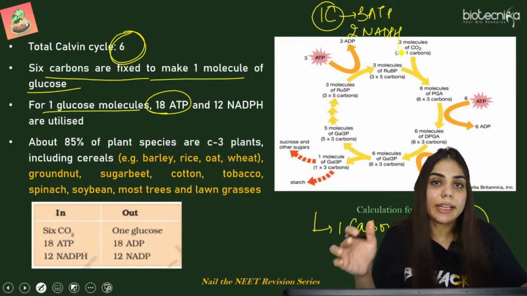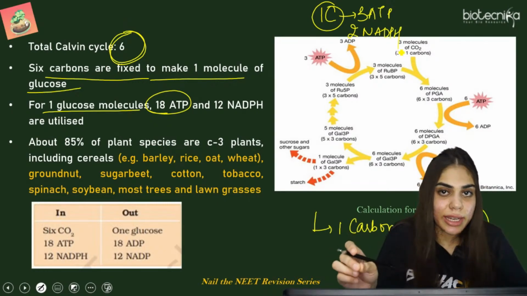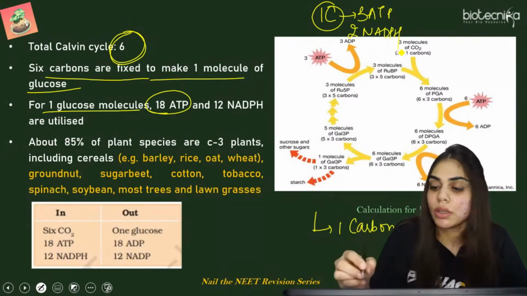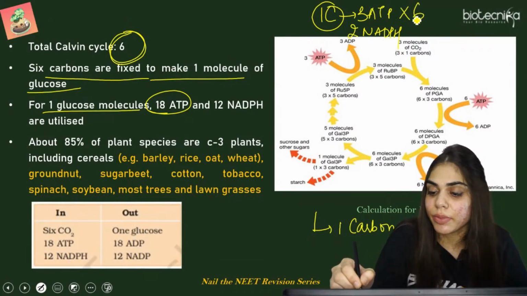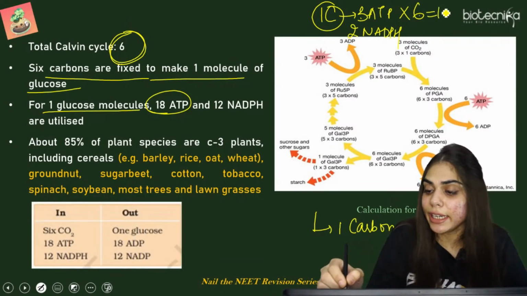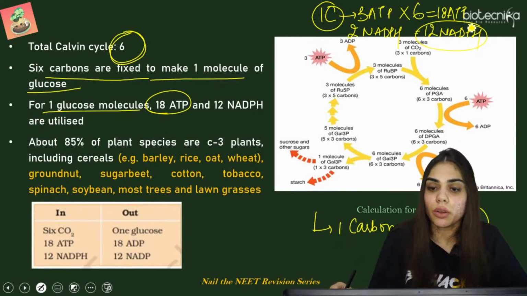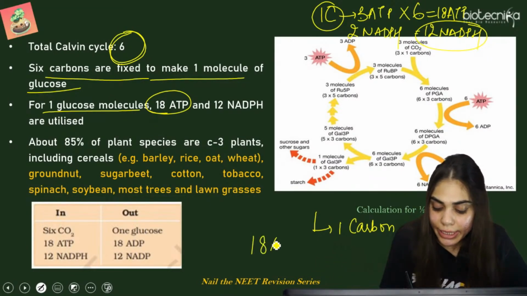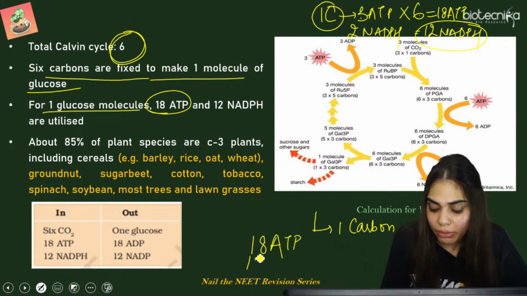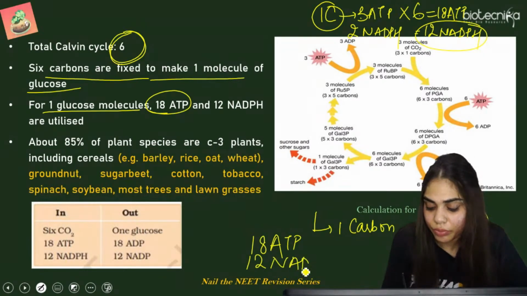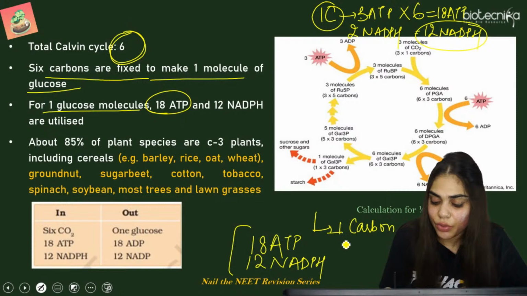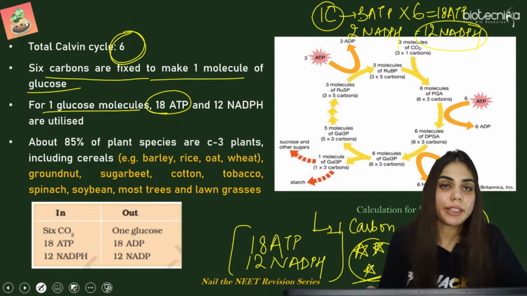So what will be the energy equivalence for the whole Calvin cycle of one molecule of glucose? Just multiply it by 6. So 3 into 6 is 18 ATP, and 12 NADPH is required in the process. So to fix one complete molecule of glucose, it is requiring 18 ATP and 12 NADPH. So this is very important. Just note down in your copy.